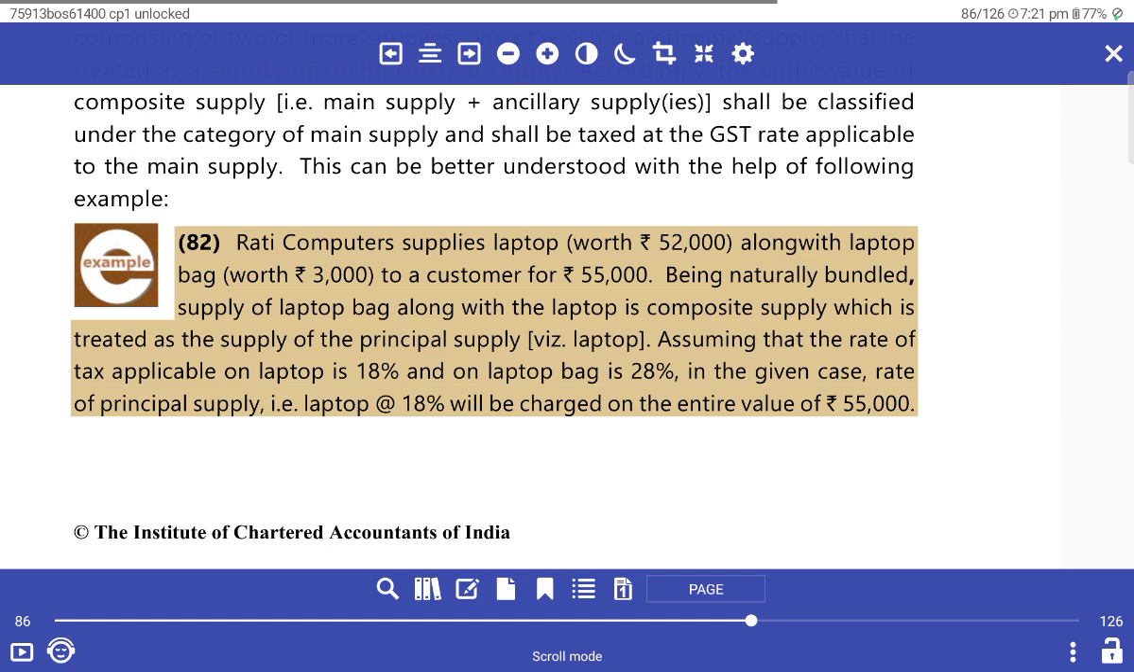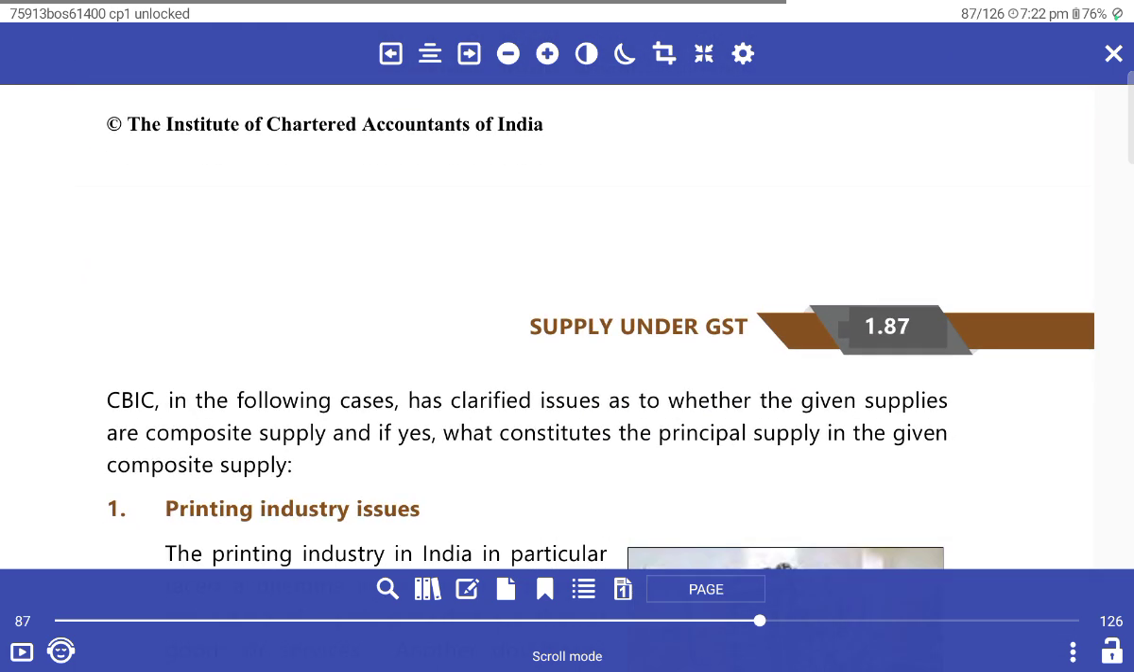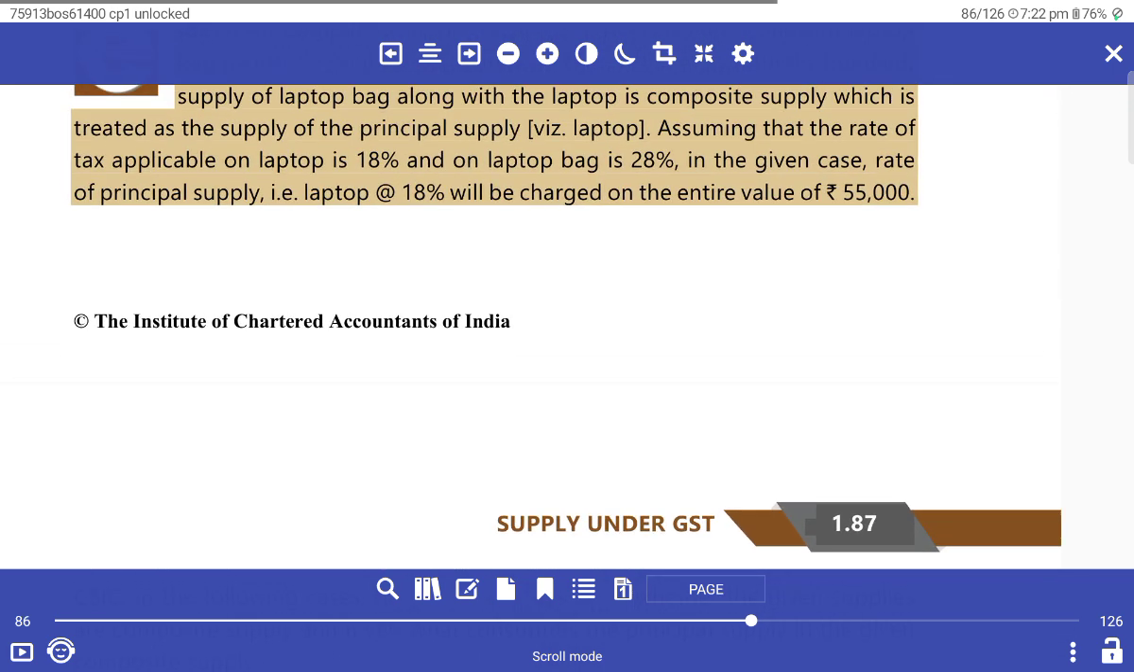A retailer sells a laptop for 50,000 along with a laptop bag for 3,000, with a consumer base of 45,000. Being naturally bundled, the supply of the laptop bag along with the laptop is a composite supply, treated as a supply of the principal supply. Assuming the rate of tax applicable to the laptop is 18% and to the laptop bag is 28%, in this case the rate of the principal supply, the laptop, applies, and the retailer is able to charge the entire value of 55,000 at 18%.